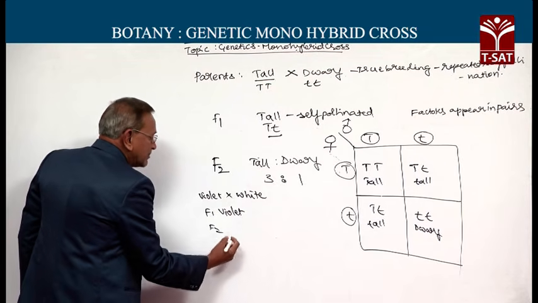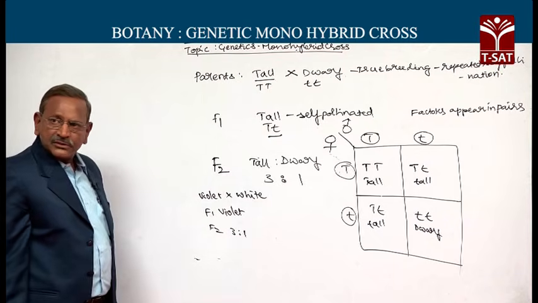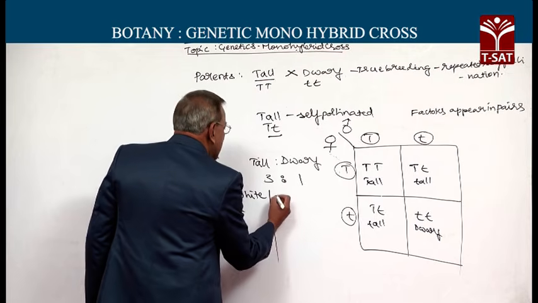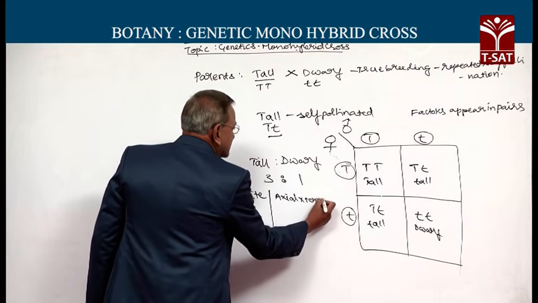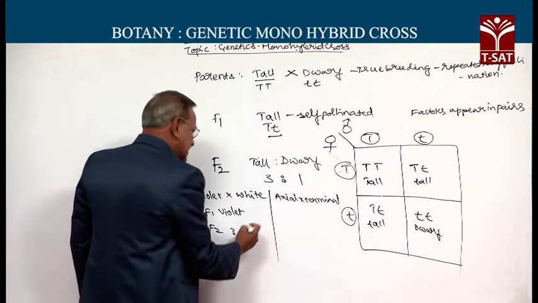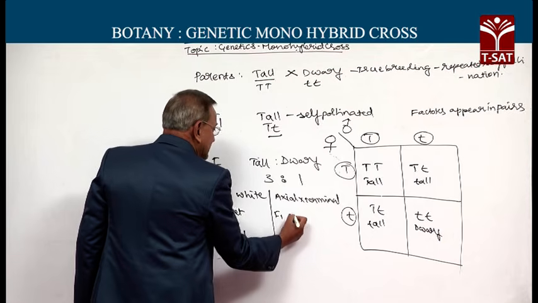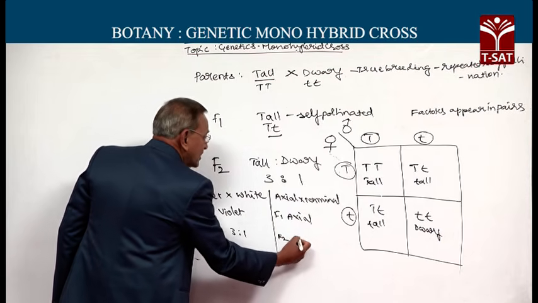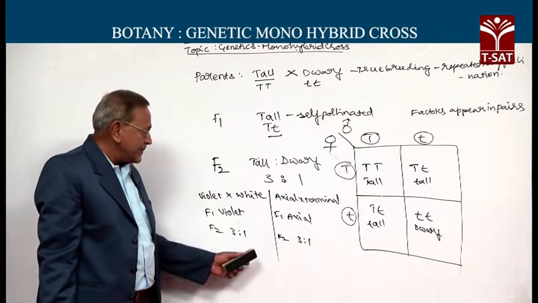In F2, he obtained violet to white in a 3:1 ratio. Similarly, with axial flowers and terminal flowers, when he carried this out, the F1 progeny were all axial flowers. In the F2 progeny, they appeared in a 3:1 ratio.